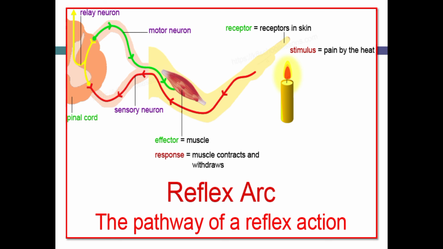Here is the diagrammatic explanation of the pathway of reflex action, that is called reflex arc. In this, you can see that the stimulus is the pain by the heat. Then what is the receptor? Receptor is the skin. Then what are the effectors? Effectors are the muscles of your arms. And in this example, muscles contract and withdraw, and this is the response of your nerve impulse.